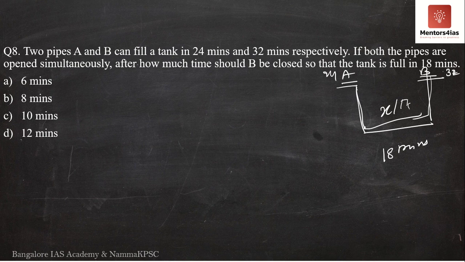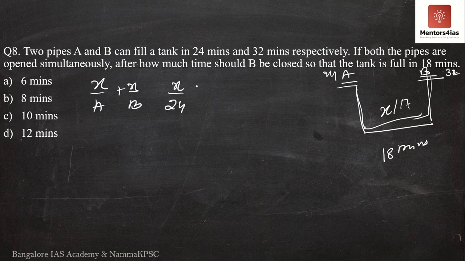So what we have to do is close tap B initially itself. We have to close tap B before itself, so that only A is going to fill the tank, and it will take some extra minutes to fill the tank, so that it is entirely full in 18. See, if you're not able to understand, if both the taps are open together.